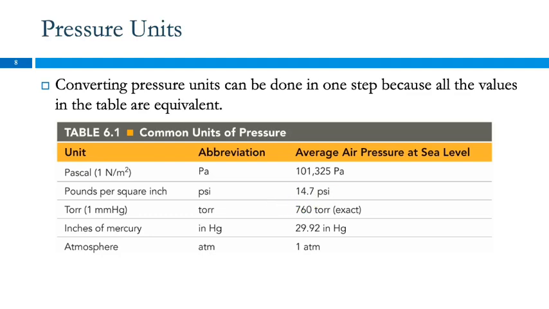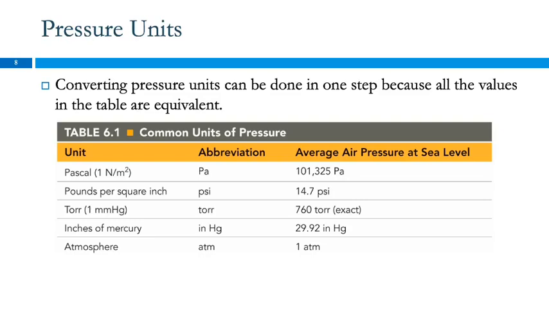14.7 psi is the unit that you use when you're trying to fill up your car or your bike tires. It means pounds per square inch. Force divided by area, literally pressure, pounds per square inch. And then we have pascals. This is the SI unit. It's a newton per square meter, abbreviated Pa. And this unit is very, very small. 101,325 pascals is equal to 1 atmosphere.